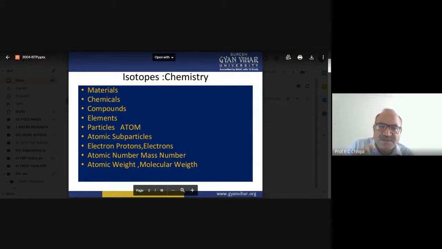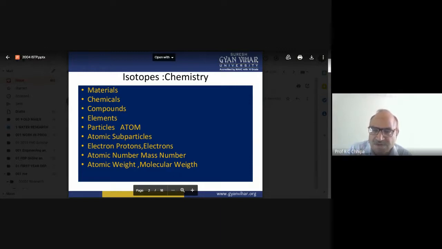So we have the material, then chemicals, and then the compound. The compound itself, H2O, is water. But in drinking water, not only H2O is there, so many other things are there. So that becomes the material. H2O is the compound, and that compound is formed by different elements: hydrogen and oxygen.